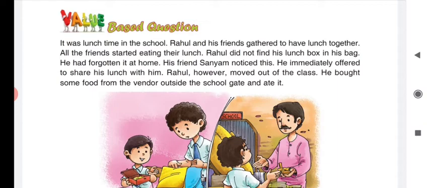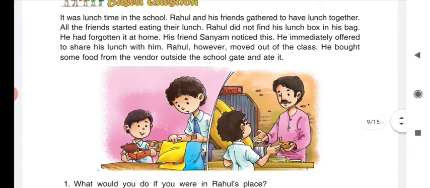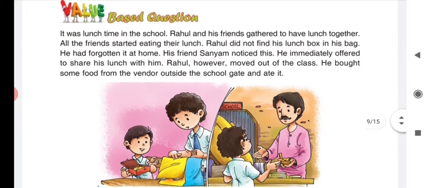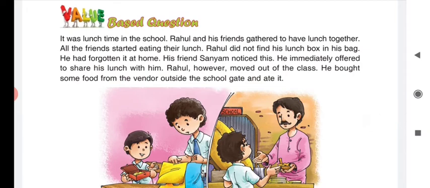Rahul, however, moved out of the class. He brought some food from the vendor outside the school gate and ate it. So what has been given here, children? Rahul is a small boy like you, and he carries some money in his pocket all the time. That's why one day he forgot his lunch at home.